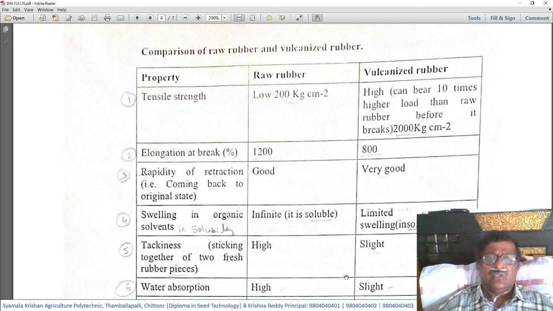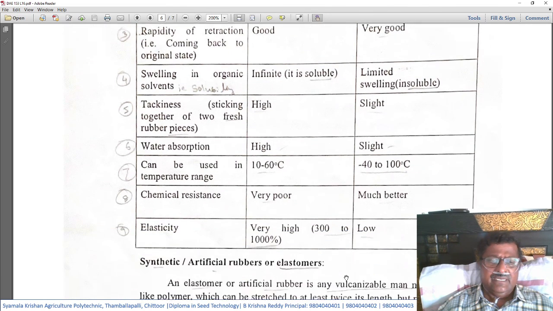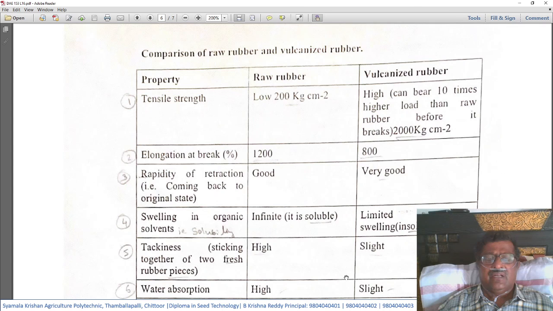So let us once again see these things. There are nearly 9 properties under which natural rubber or raw rubber and vulcanized rubber are compared.